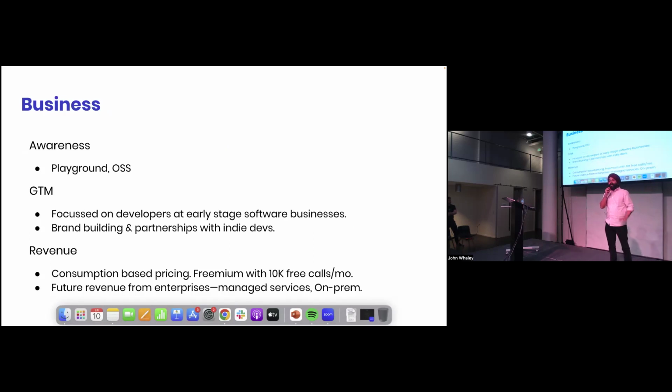So as I said, we are early into our journey. It's been only 8 months, so we are still figuring out a lot of things. But for the awareness, we already have an open source framework wherein developers can go and try it out themselves. For the go-to-market strategy, we are specifically focusing on developers from early stage software companies. And for the revenue, which is where we'll make money, from our early discussions and pilots, we believe that consumption-based pricing makes sense. So we are starting with a freemium model wherein we are giving 10,000 API calls free to them for a month, and then the payment will kick in.